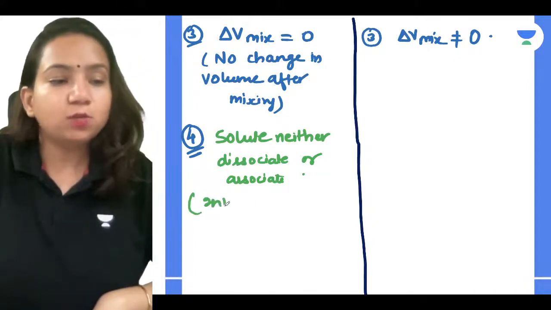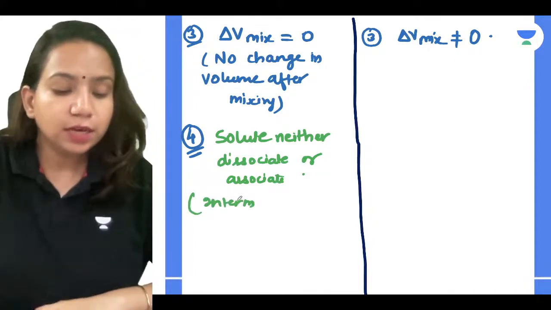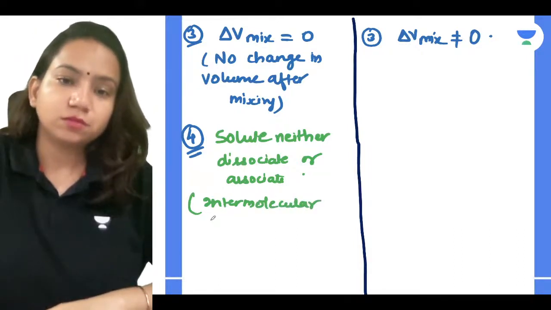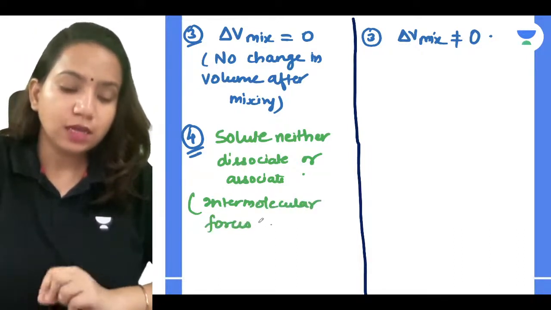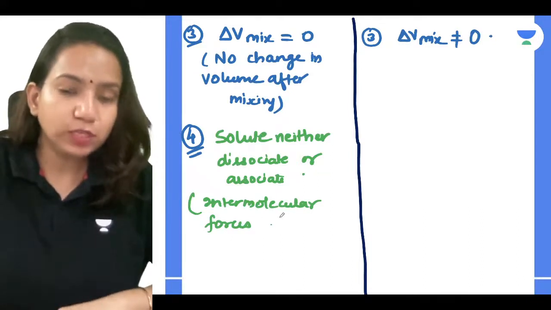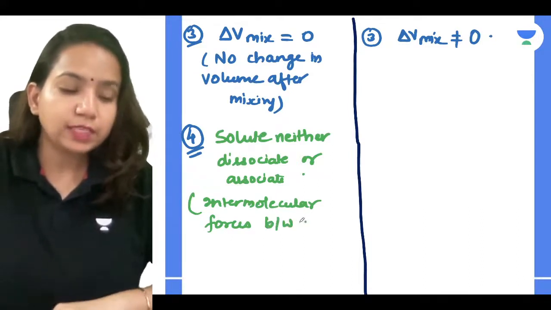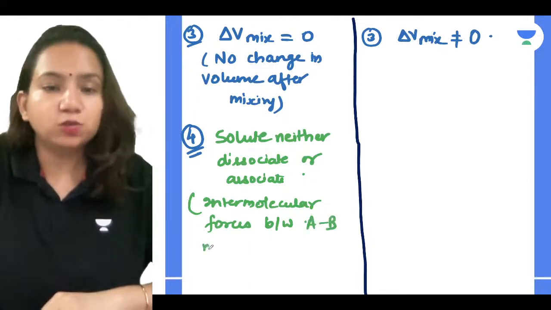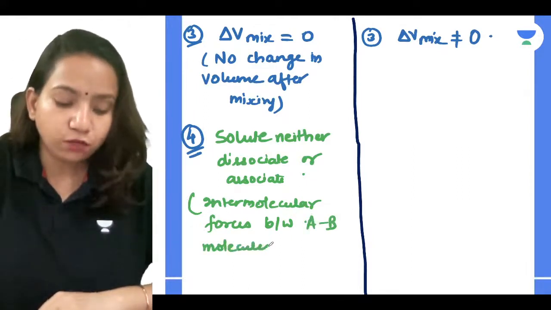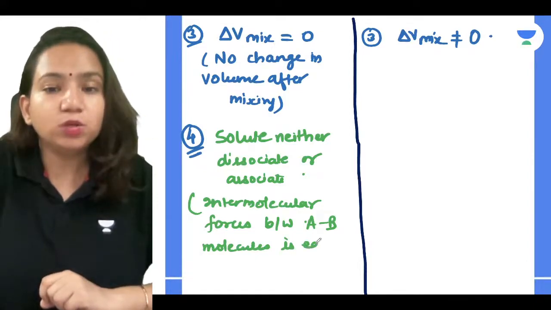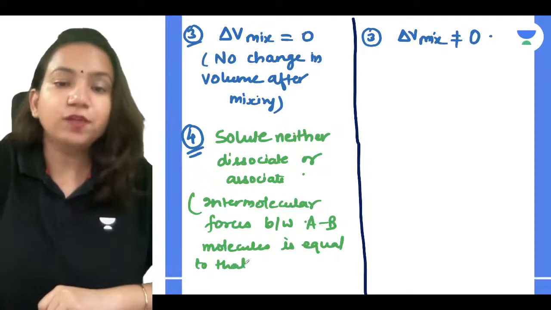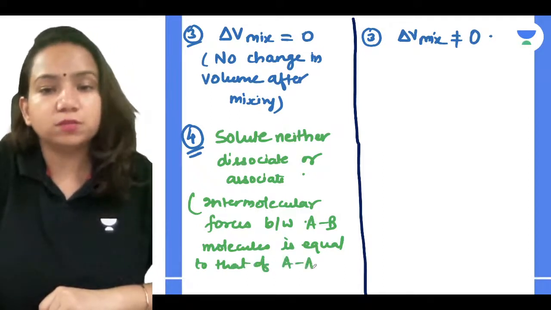It means the intermolecular forces between AB molecules, like suppose you're adding A and B, the forces between AB molecules are equal to those of AA or BB molecules.